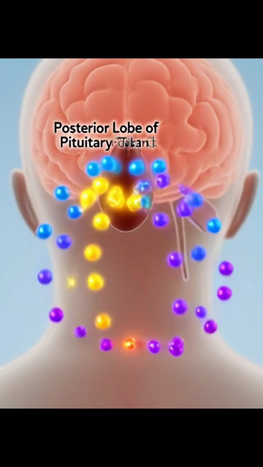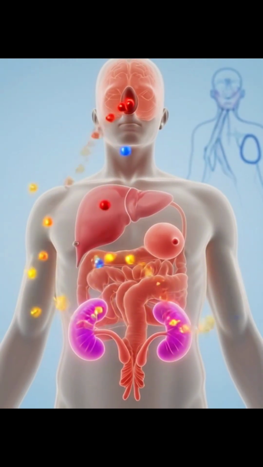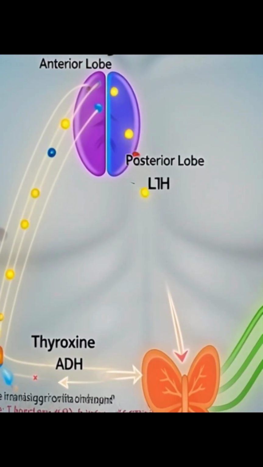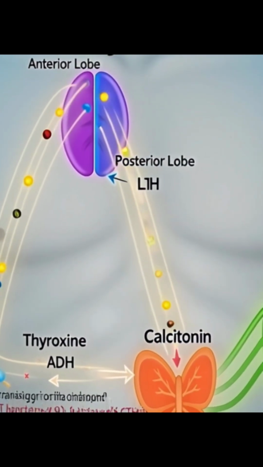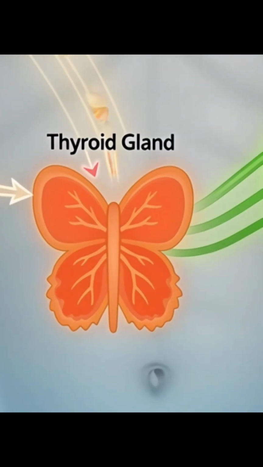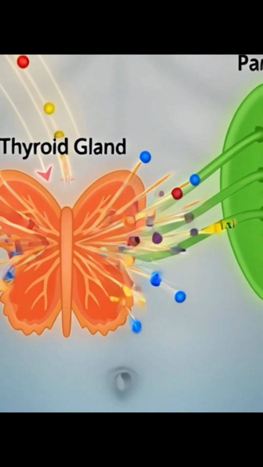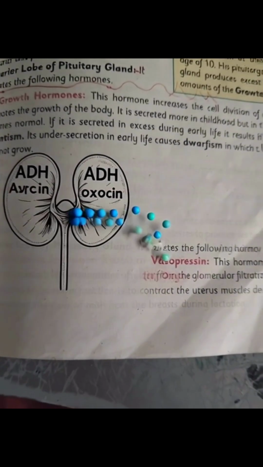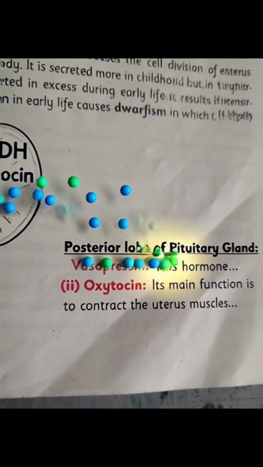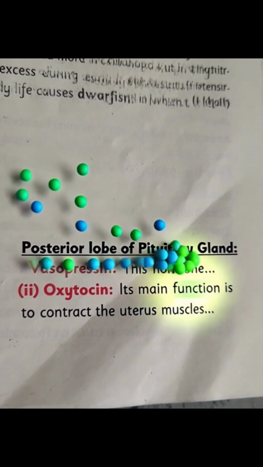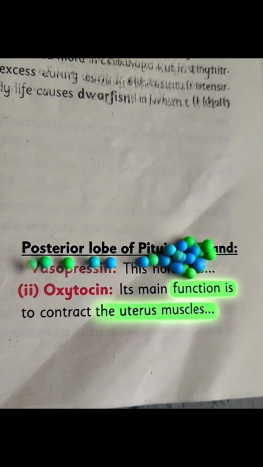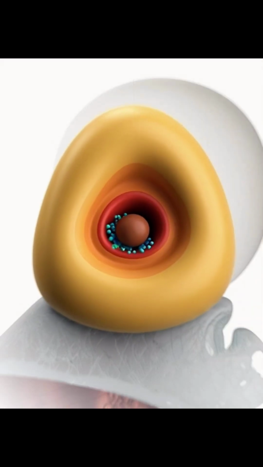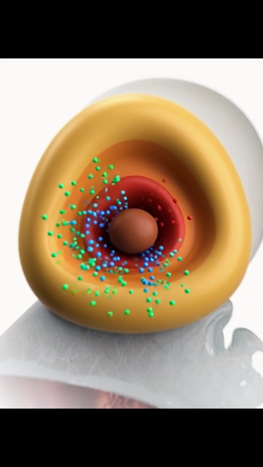Next one is the posterior lobe of pituitary gland. It secretes the following hormones. First one is thyroid gland. It secretes the thyroxine and calcitonin. Thyroxine increases the metabolism of the body and produces heat in the body. Oxytocin contracts the uterus muscles during childbirth. It also stimulates the flow of milk from the breast during lactation. Antidiuretic hormone. It is also called vasopressin.